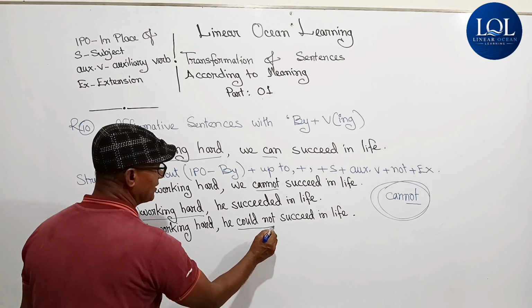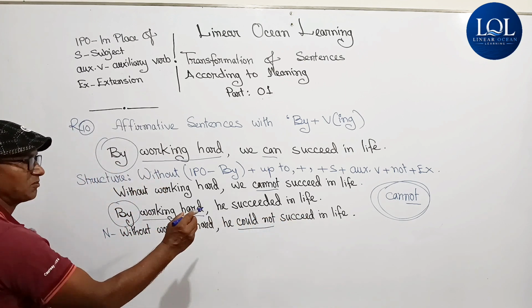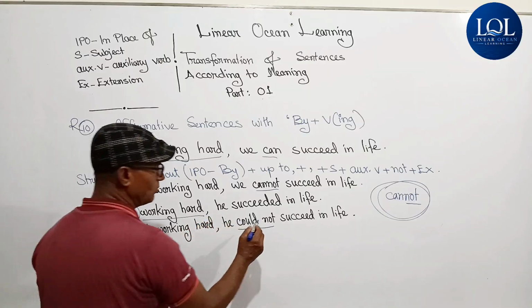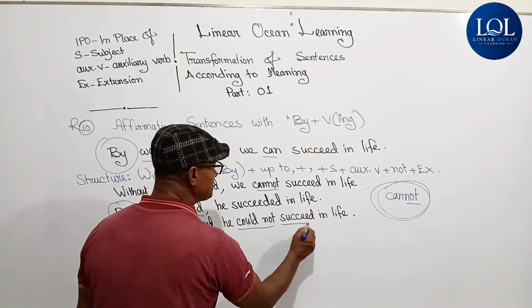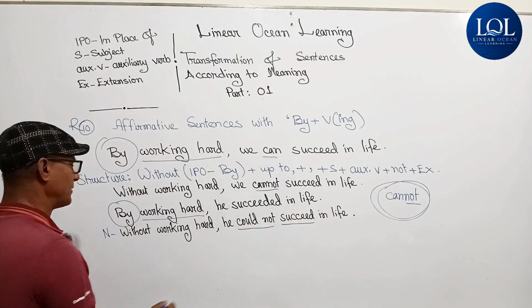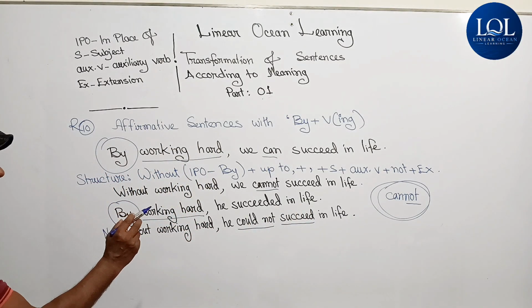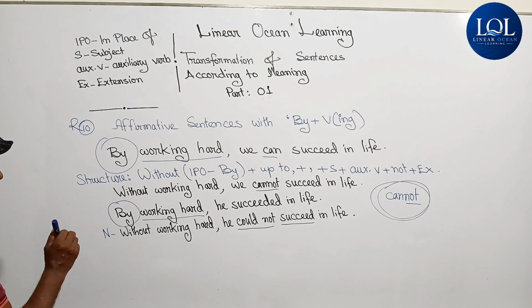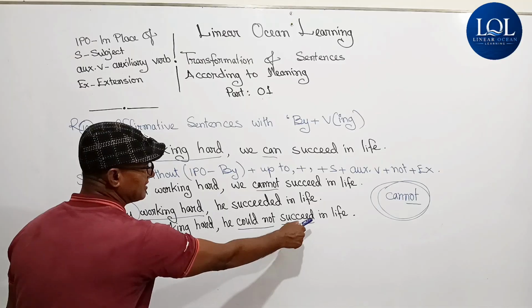This is a modal auxiliary, that's why it will be the base form of the verb, succeed in life. By working hard, he succeeded in life, and its negative sentence is: without working hard, he could not succeed in life.